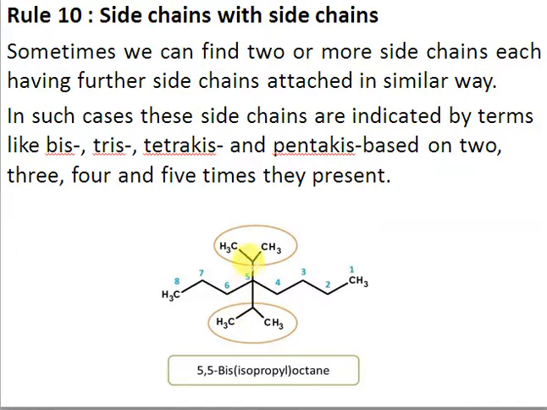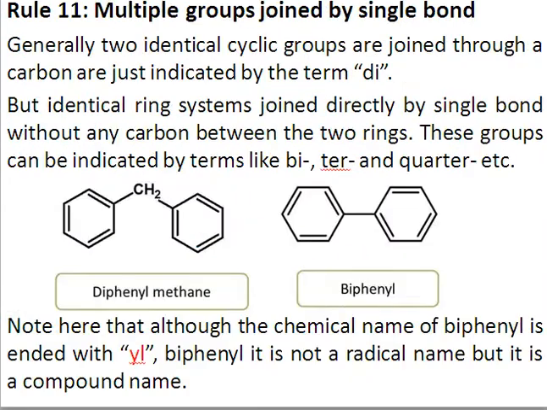So if there were 2 chloro, we would have used the word dichloro. If there were 2 methyls, we would have used dimethyl. If there were 2 ethyl, we would have used diethyl. But if you have a branched substituent, and that branched substituent is appearing more than once, then you have to use the terms bis, tris, tetrakis, pentakis, depending upon how many times that substituent or side chain is appearing. So in this specific case, the name will be 5,5-bis isopropyl octane, because isopropyl is appearing 2 times. Octane is the root name because it has 8 carbons here.